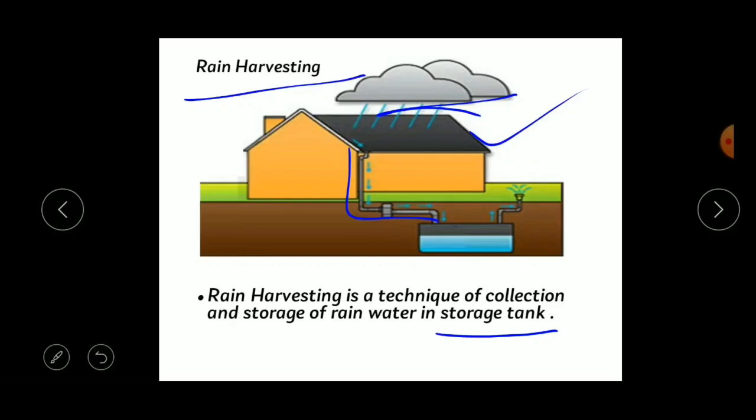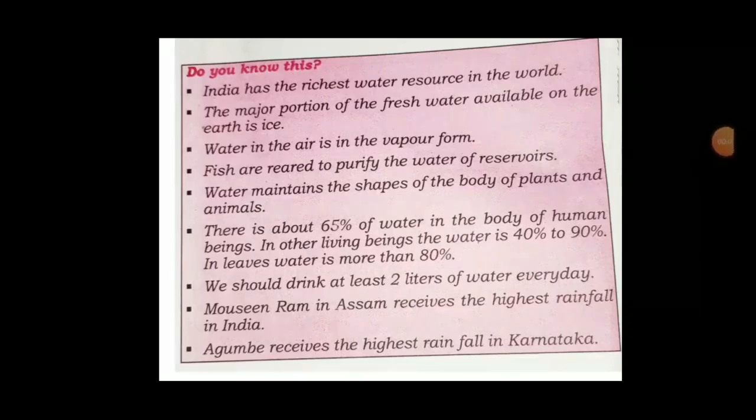So rain harvesting is a technique of collection and storage of rainwater in a storage tank. We can collect the water through the pipes and store it in a storage tank. So this is called rain harvesting. Okay, understood, children? So here are some interesting facts about water. The first point is India has the richest water resource in the world. Our India consists of many water resources.